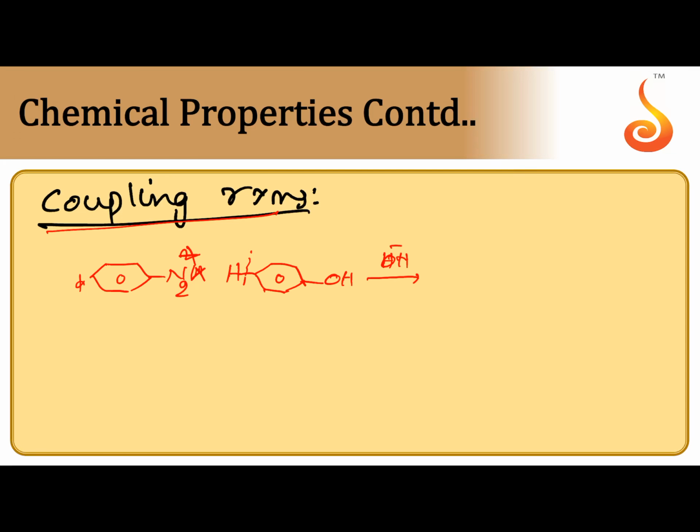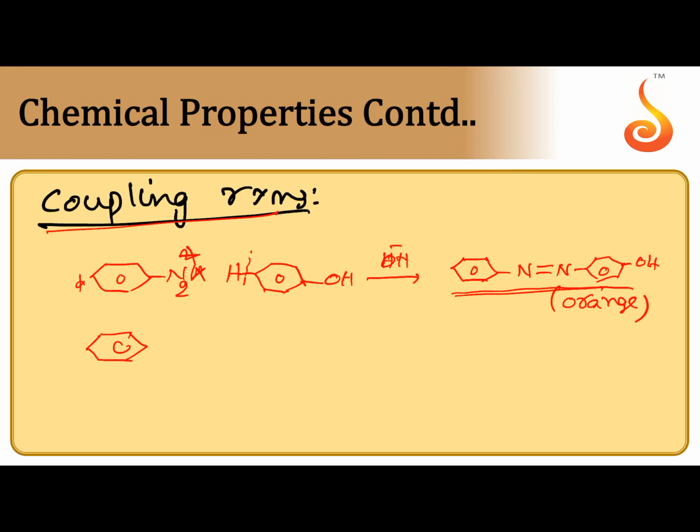At that time N2 will become common for both the rings. Both the rings are attached with each other through an azo bond. Para-hydroxy azobenzene is formed. This is an orange colored dye. So dyes are prepared by using this coupling reaction.